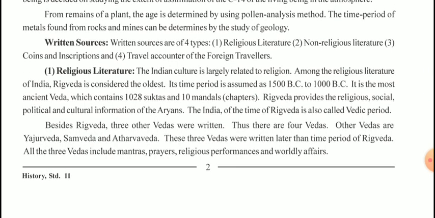From the remains of plants, the age is determined by using the pollen analysis method. The time period of metals found from the rocks and mines can be determined by the study of geology.